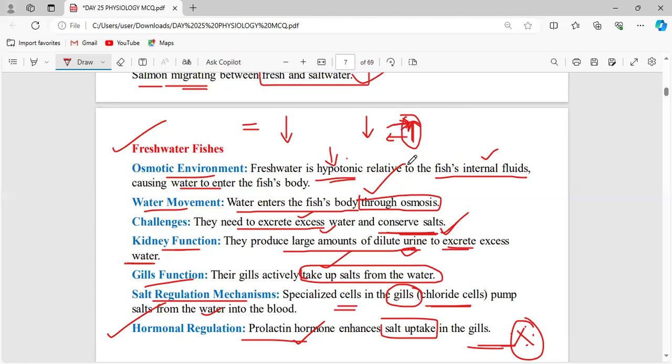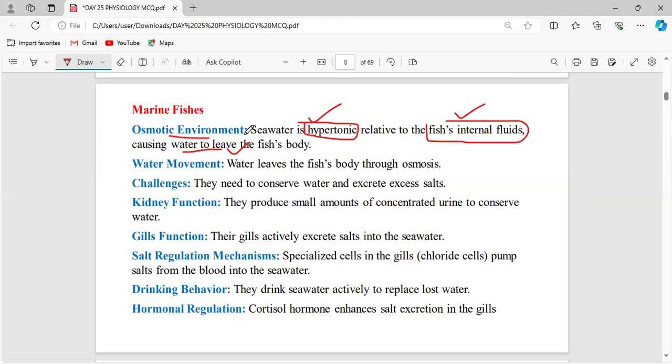Here, the water will be hypotonic in solution. Why? Because in fresh water, we find fewer salts. Okay, just opposite to the marine water fishes. See, here the seawater is hypertonic, where we can find more salts. Okay, so now the fish's internal body fluids cause the water to leave the fish's body. Here, the water leaves the fish body through the process of osmosis. We know that it goes from the higher concentration to the lower concentration.